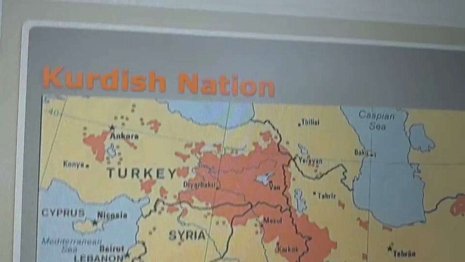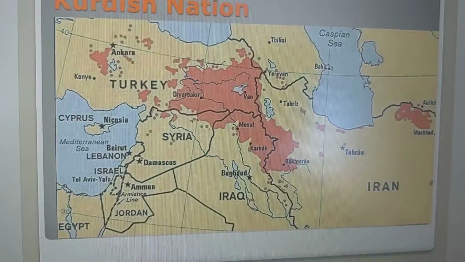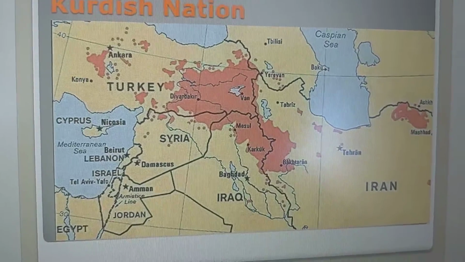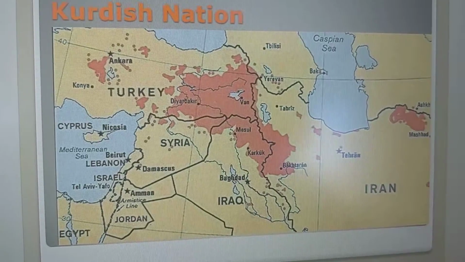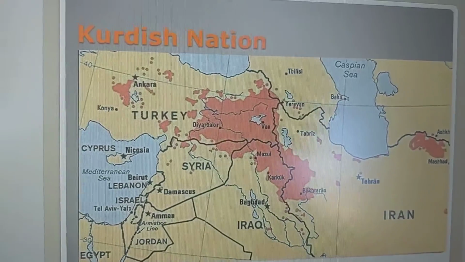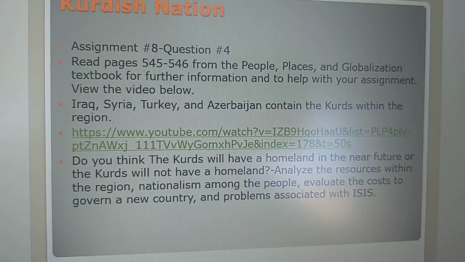Let me show you the Kurds here. Again, it's a little bit older, as it still shows the Soviet Union. However, their boundaries have not changed, okay? You can clearly see here in Iran, Iraq, Syria, and Turkey, there is a geographic region where people are majority Kurd, okay? So it is there.